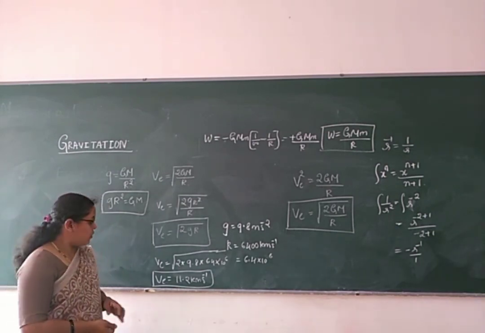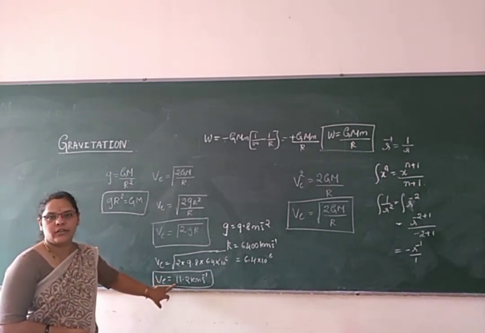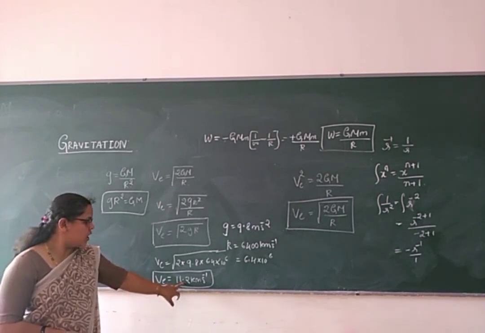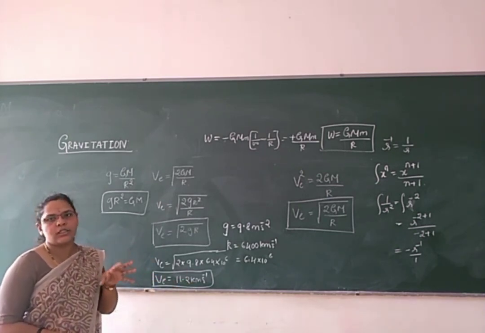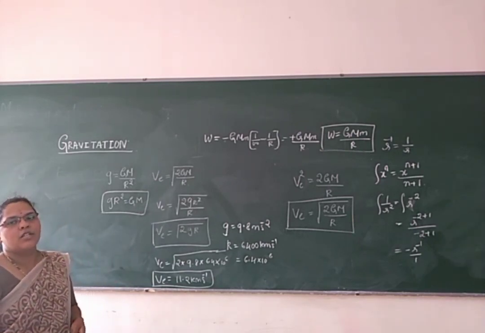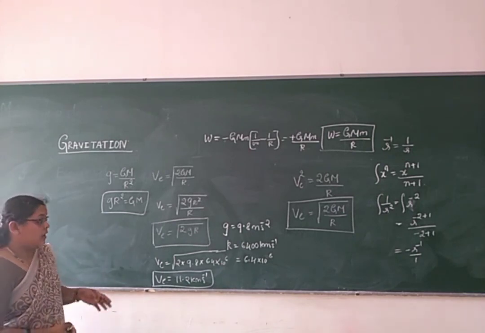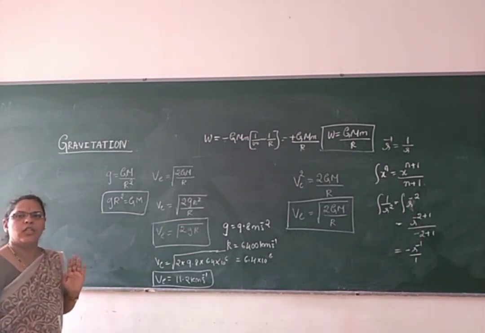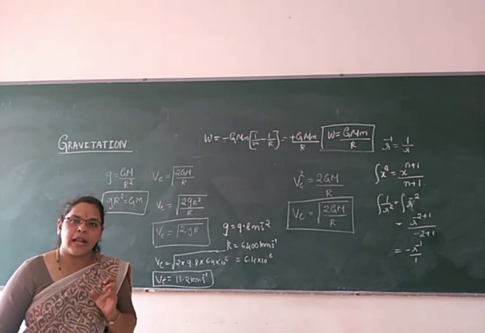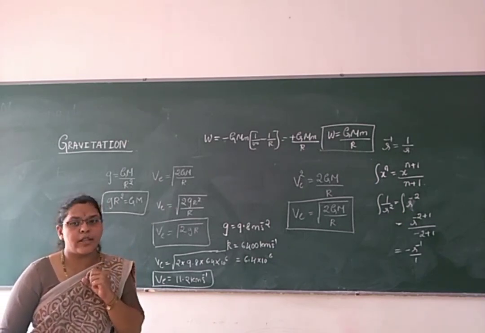If a body is projected with such a velocity, this escape velocity we call 11.2 kilometer per second. If it has this on the surface of the earth, it will get away from the gravitational pull of the earth. This escape velocity totally depends upon the mass of the earth, the size of the planet and acceleration due to gravity. This is very important.